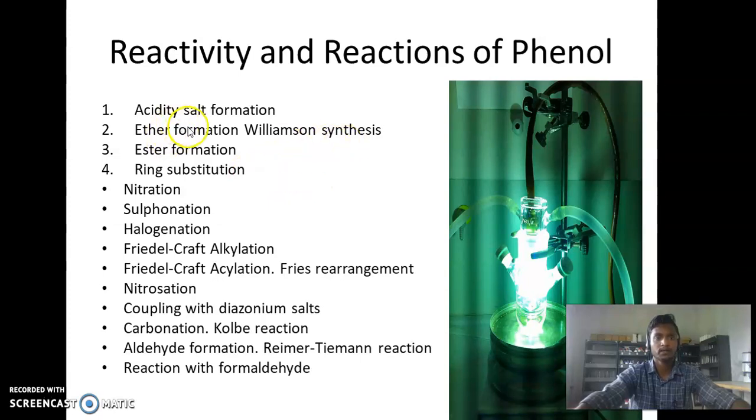Okay, in this case first reactions of phenol: acidity, salt formation, ether formation, Williamson synthesis, then ester formation. Fourth one, ring substitution. In this case various reactions occur: nitration, sulfonation, halogenation, Friedel-Crafts alkylation, Friedel-Crafts acylation, Fries rearrangement, then nitrosation, coupling with diazonium salt, carbonation, Kolbe reaction, aldehyde formation, Reimer-Tiemann reaction, reaction with formaldehyde. These are all the reactions of phenol.